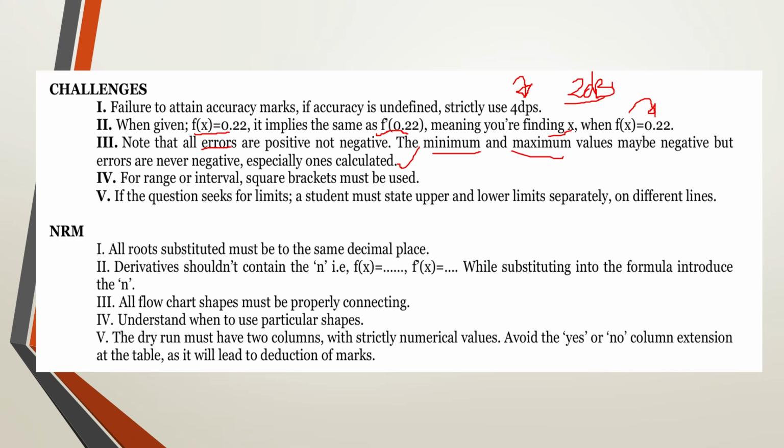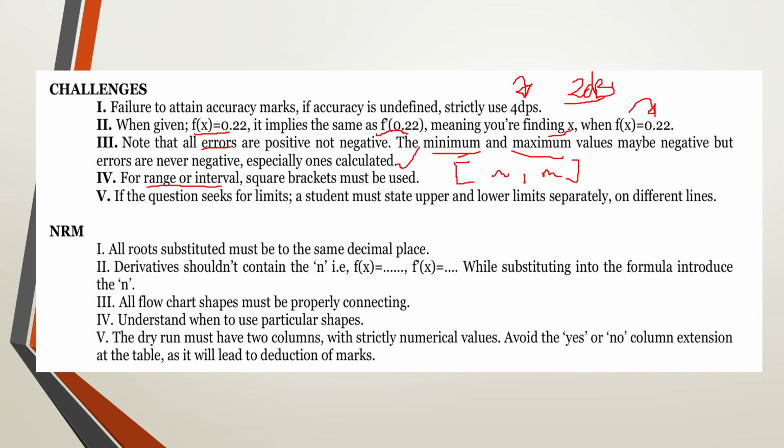And then when you're asked for the range, remember that the range is the same as interval in applied mathematics. When you're setting the range or the interval, you must strictly use square brackets. Other than that, you are not going to be marked right. So square brackets, minimum value, comma, maximum value, and then square brackets.